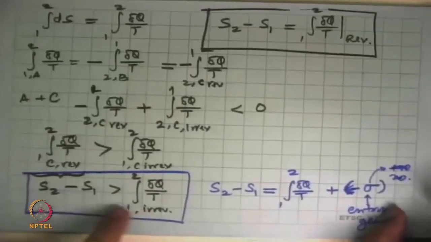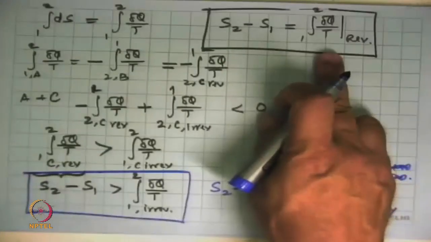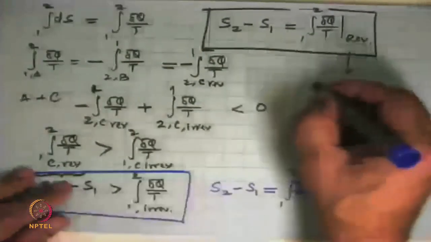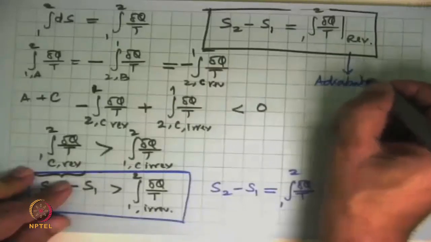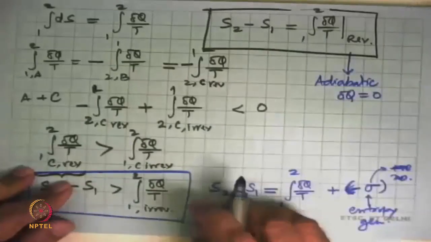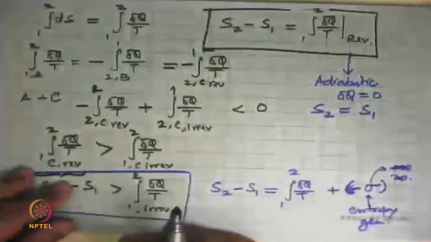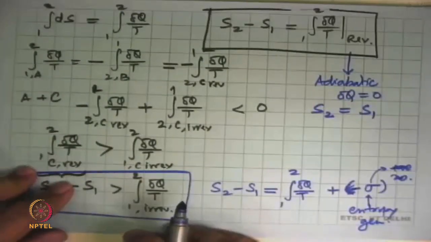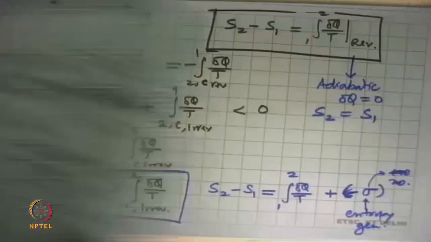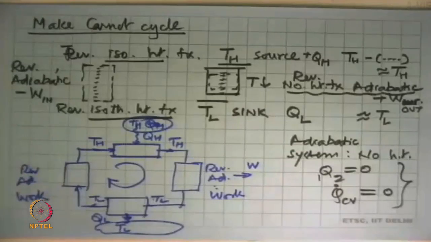Okay, now let's go back and look at these equations. Say if it is a reversible process, and in a reversible process we say it is adiabatic, which means that delta Q is equal to 0, then S2 equals S1. And this becomes nice for us because that's what we were talking of when we had the question, how can I make a Carnot cycle?